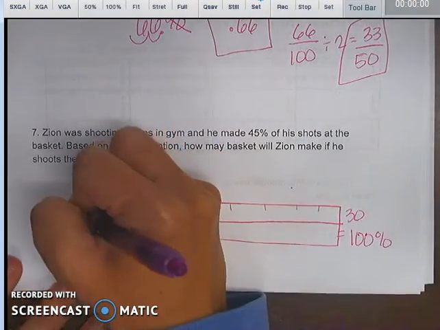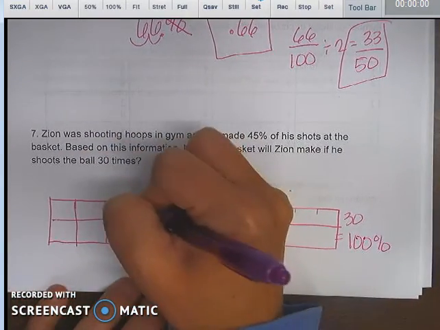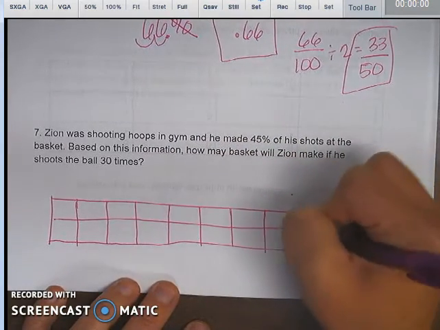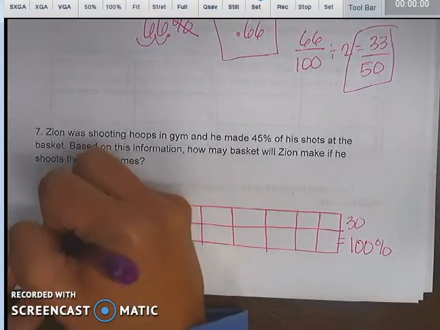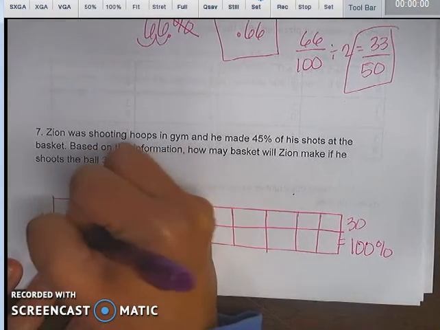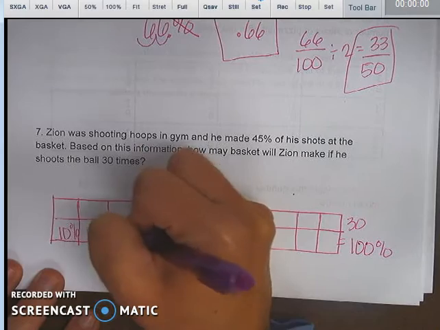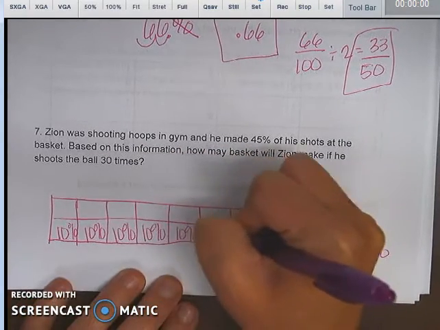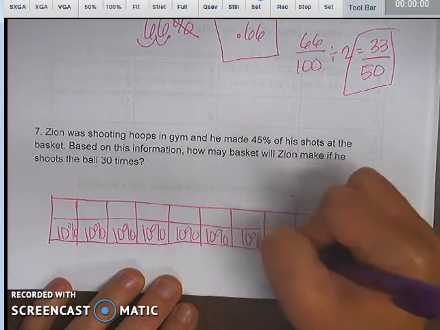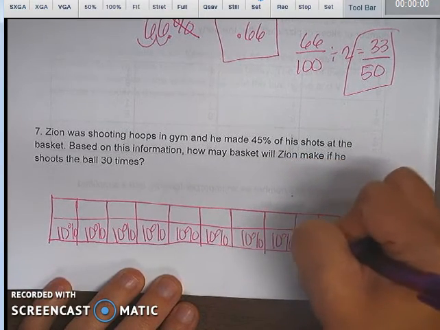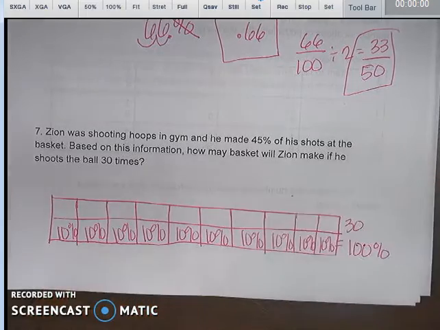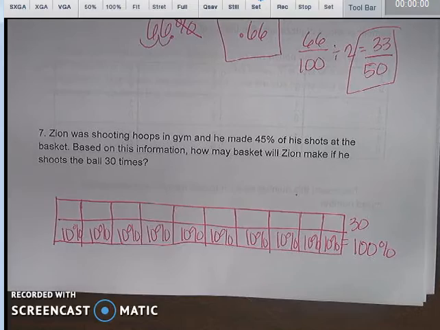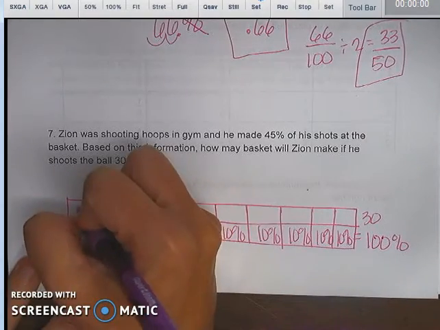Once again, I made the last one too small. You're used to that. So each of these little squares is going to be 10%. Guys, if you will draw the picture and actually do the percent bar, I am telling you, you will be so successful on this test. Okay, if I have 30 pieces of candy and I need to split it up amongst 10 people, each person would get 3.